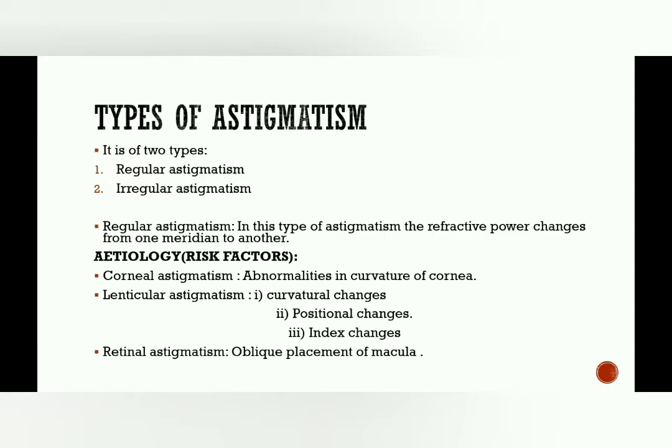So it may be corneal astigmatism, lenticular astigmatism, or retinal astigmatism. You may learn this further with the diagrams also. Corneal astigmatism is an abnormality with the curvature of the cornea, and lenticular astigmatism involves curvature changes in the lens, positional changes in the lens, and refractive index changes in the lens. Retinal astigmatism includes the oblique placement of the macula. So these are the causes that create a regular astigmatism refractive error.